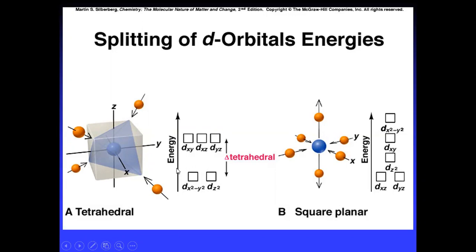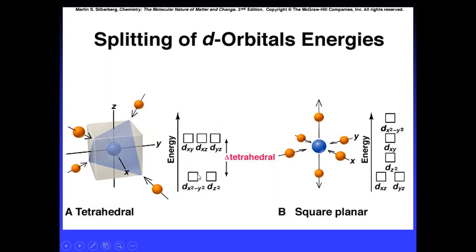The d orbitals split into the t2g set and the eg set. The t2g experienced more repulsion and has gained more energy, so it has less stability.